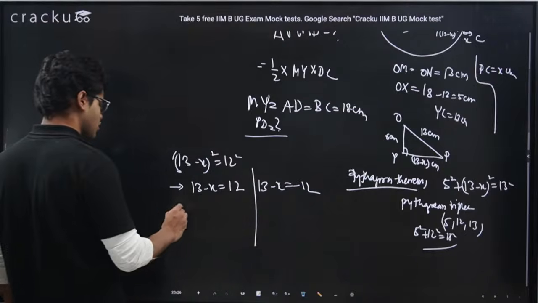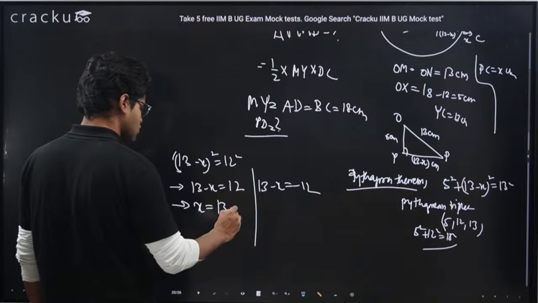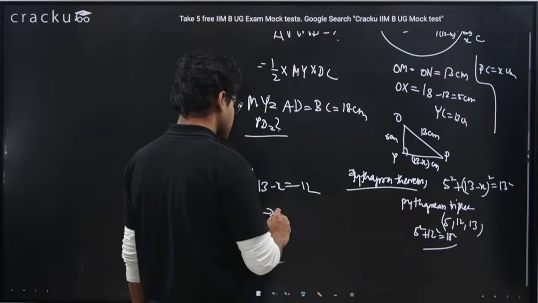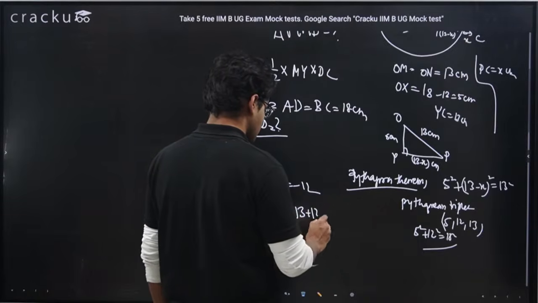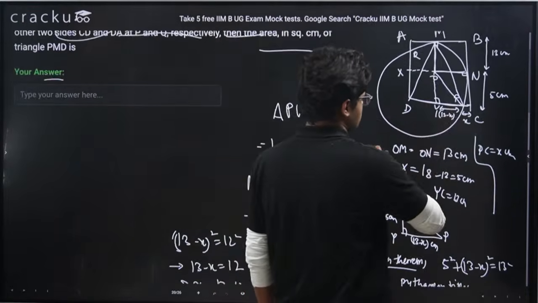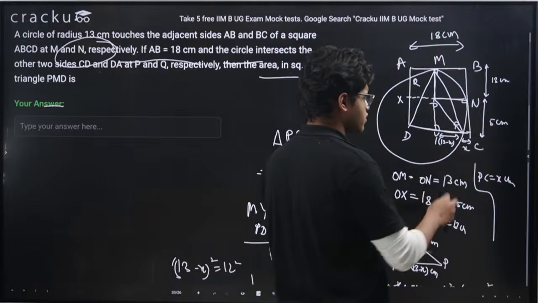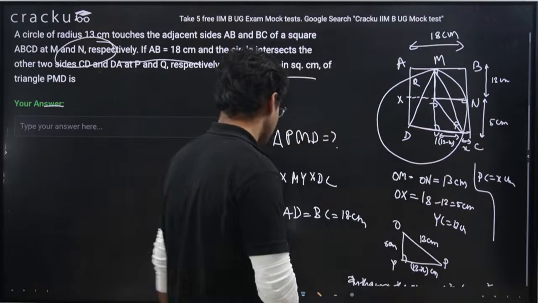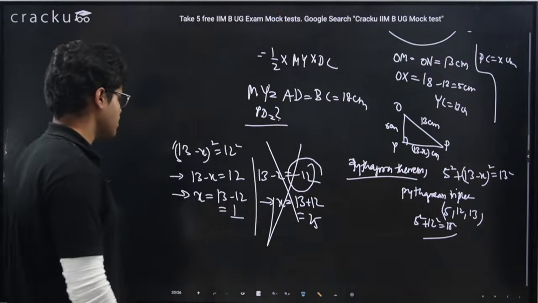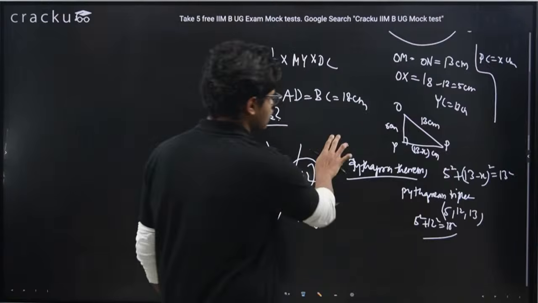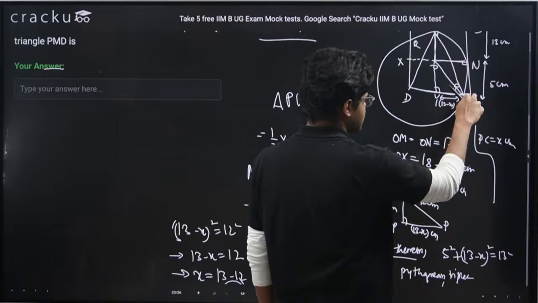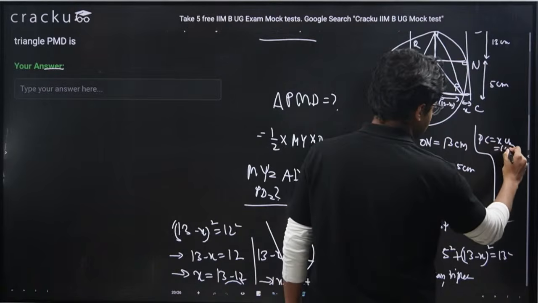Now if 13 minus x equal to 12, I can write x equal to 13 minus 12, so it is 1. 13 minus x equal to minus 12 means I can write x equals 13 plus 12, which is 25. But if you see, x is this much portion, right? If x is 25, then 13 minus x will be minus 12. Now, can side length be minus? No, means this case is eliminated. So I am getting the value of x as 1. So PC is x centimeter, it is equal to 1 centimeter.